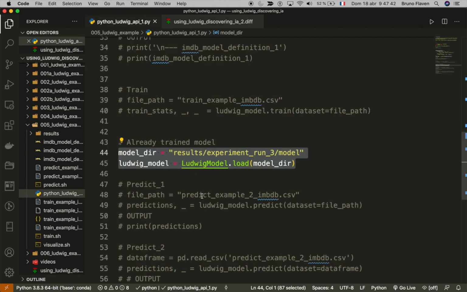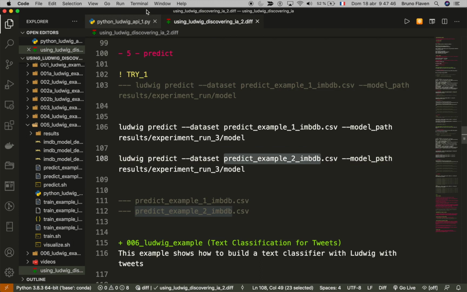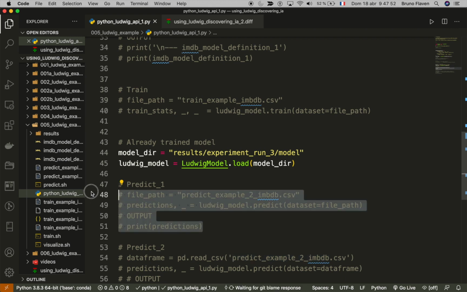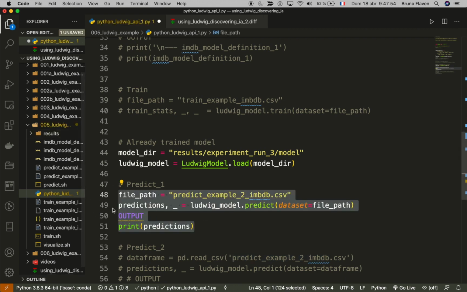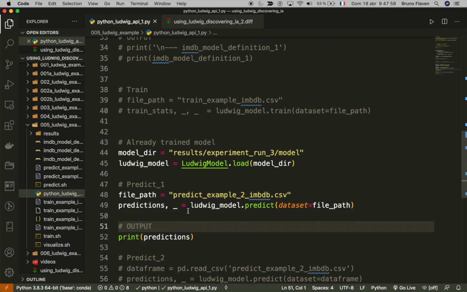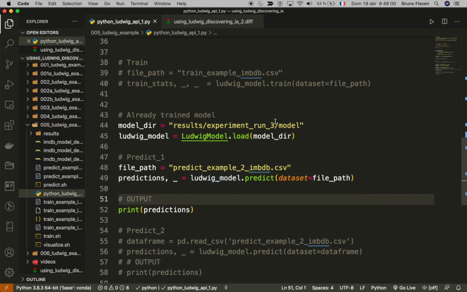You see, you have the prediction one. I'm calling the IMDB file, which is here, and then I'm loading this file inside. And I put the prediction. This time I recommend the output. Okay, so basically, it's going to call this model that I have here.